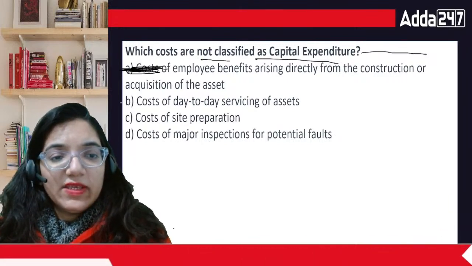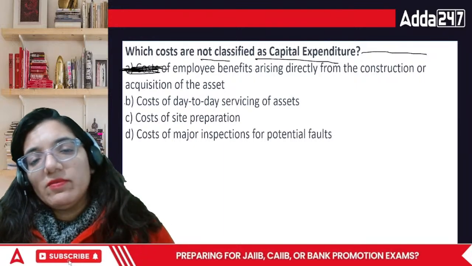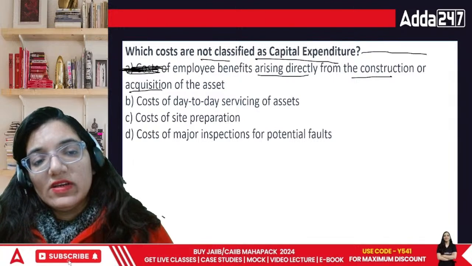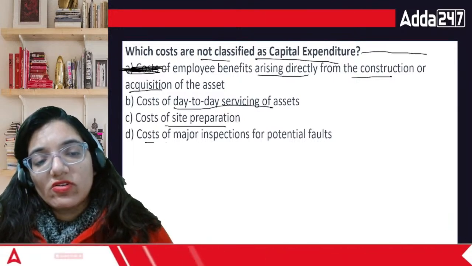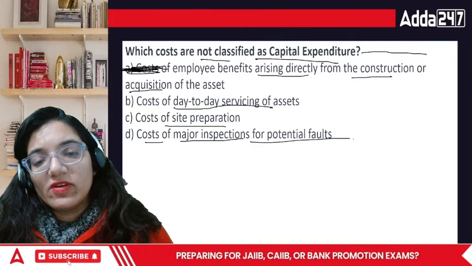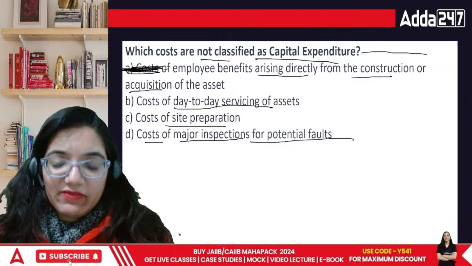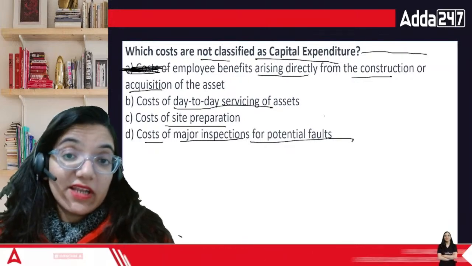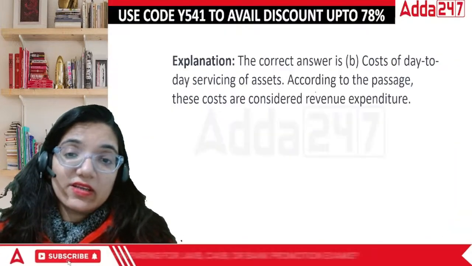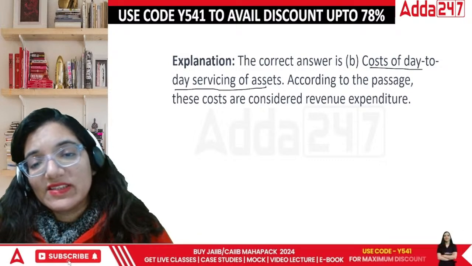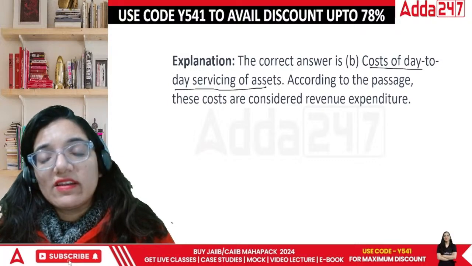So the answer would be cost of employee benefit arising directly from the construction or acquisition, cost of day-to-day servicing, cost of site preparation, or cost of major inspection for potential defaults. Which is not defined as capital expenditure? This is not a daily expenditure, this is a non-recurring expenditure. So the answer is cost of day-to-day servicing. This is basically a revenue expenditure.